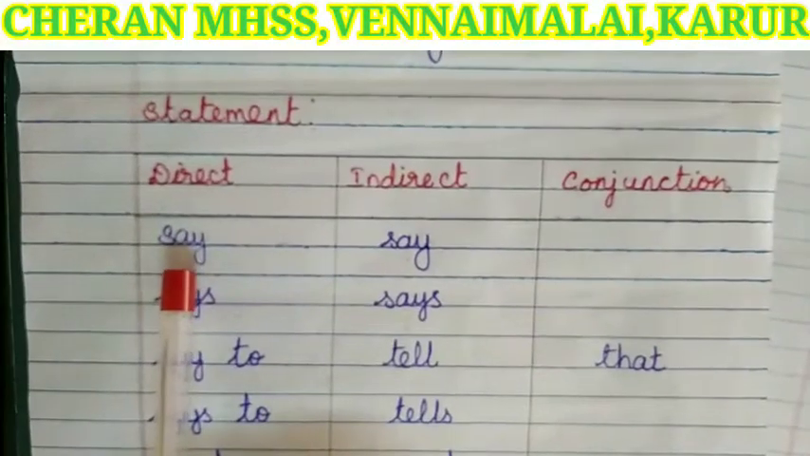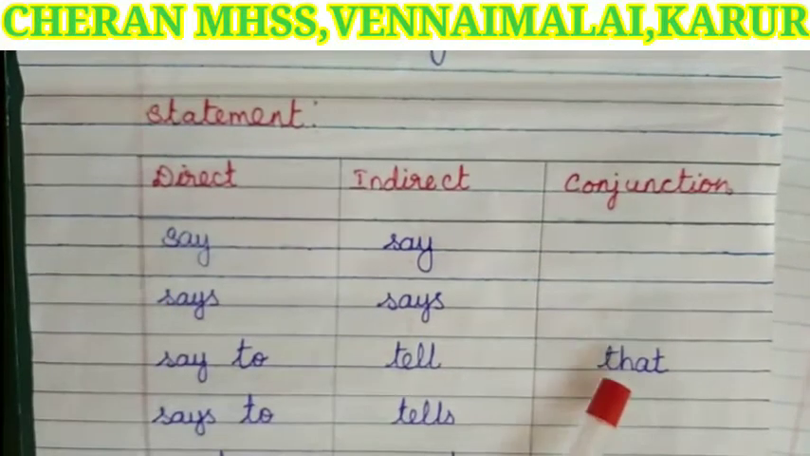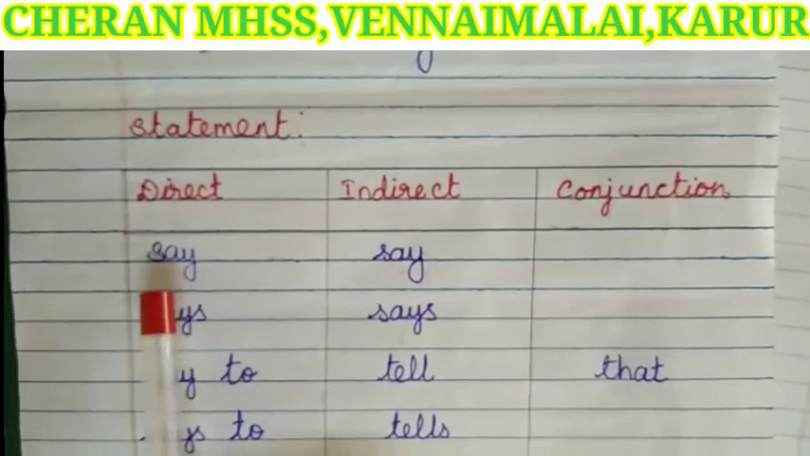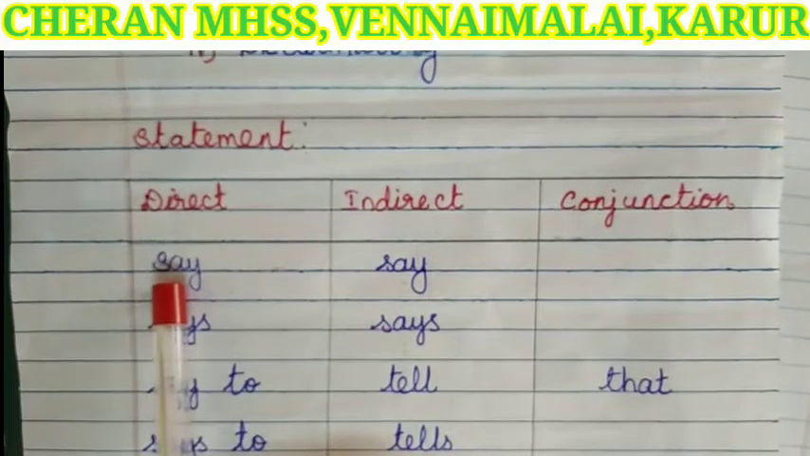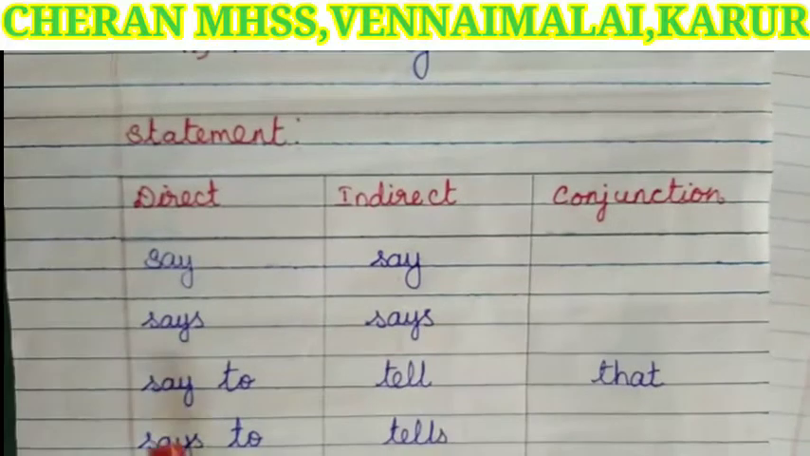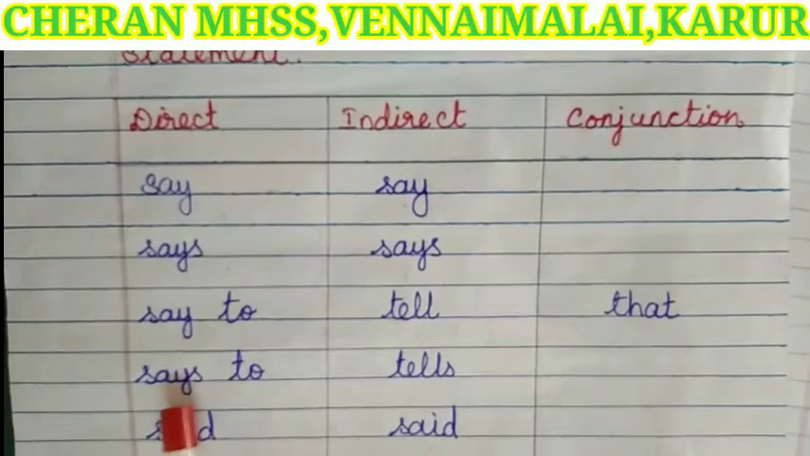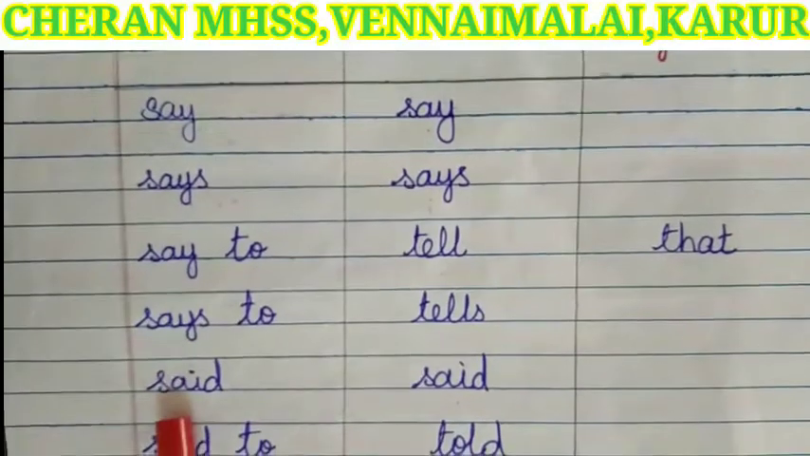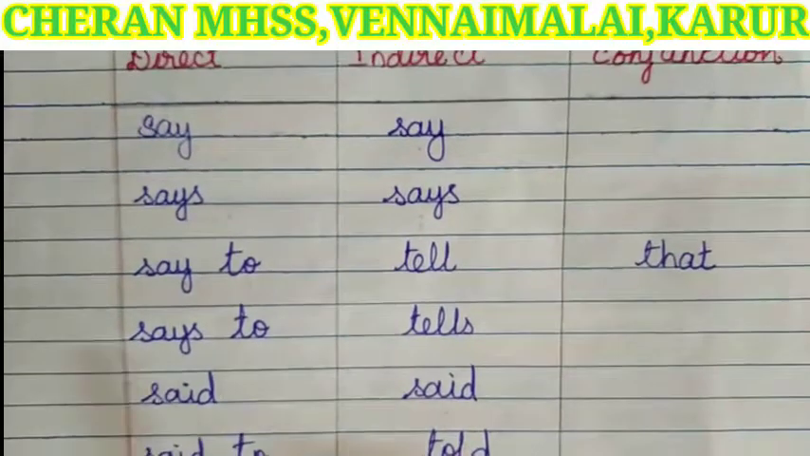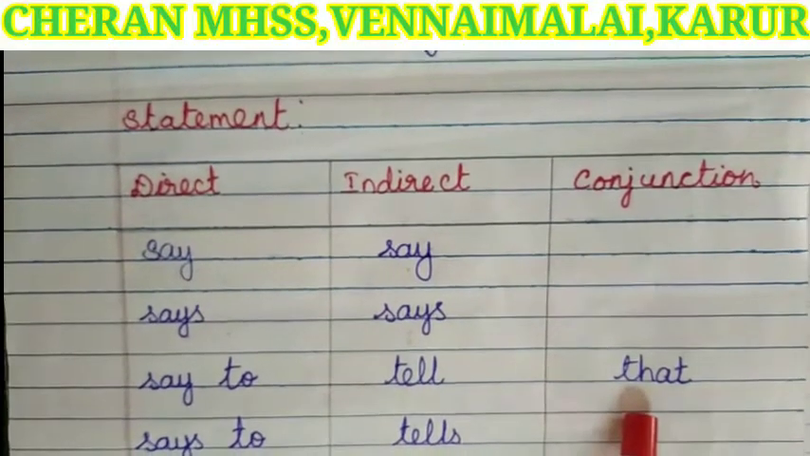Here we are going to see about the changes of reporting verb and conjunction for a statement. If the reporting verb is say, it will change as say in indirect. Says remains says. Say to changes to tell in indirect. Says to becomes tells. Said remains said. Said to will change as told. And the conjunction for a statement is that.